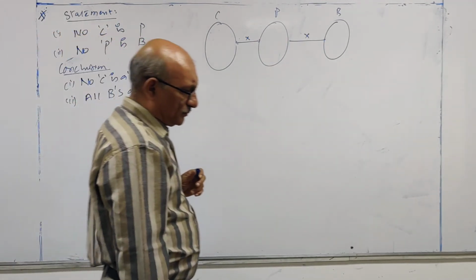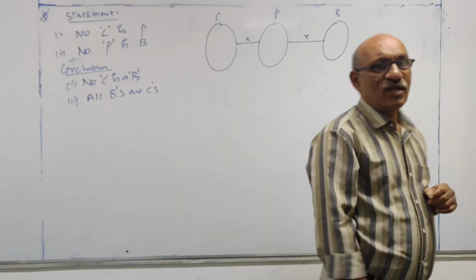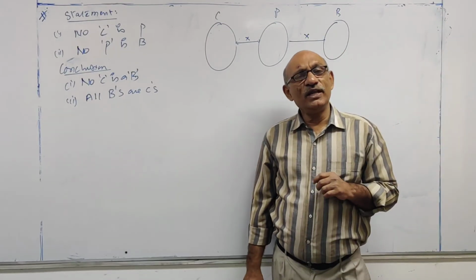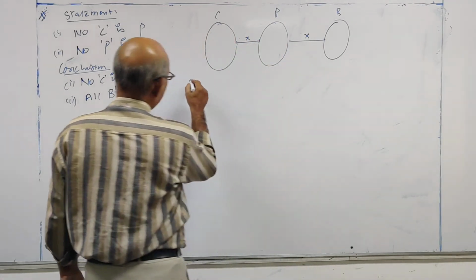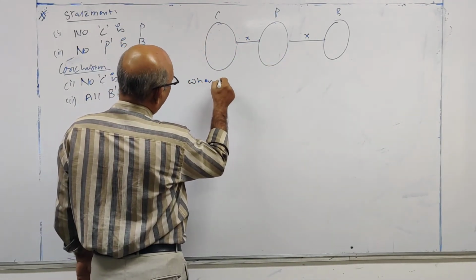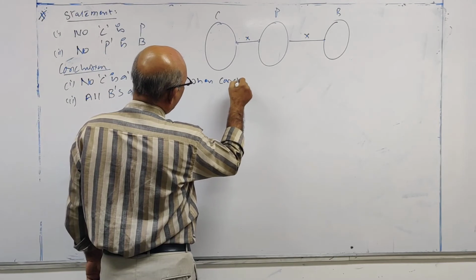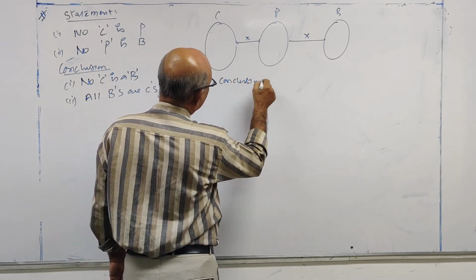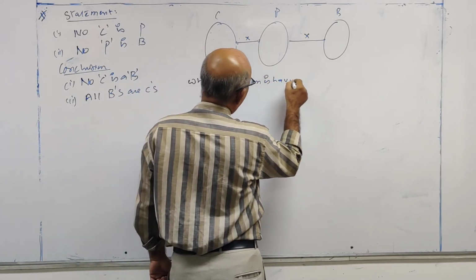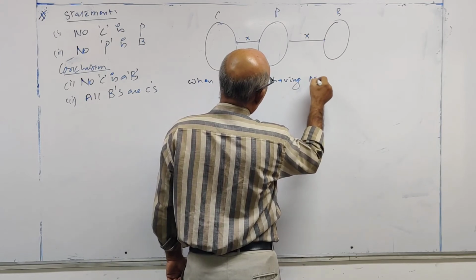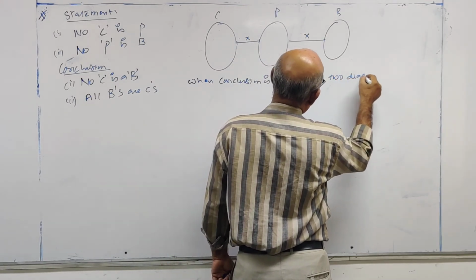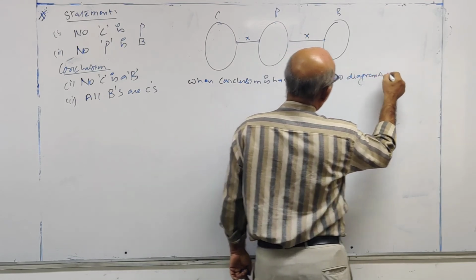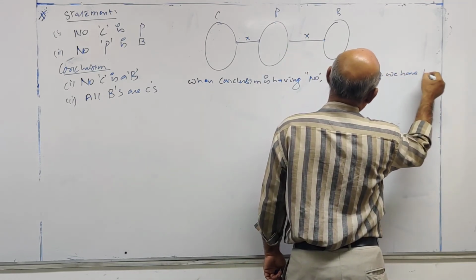Now look at this side. When your conclusion is having no, you have to prepare two diagrams.